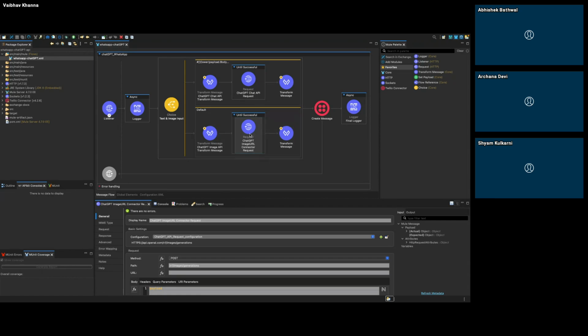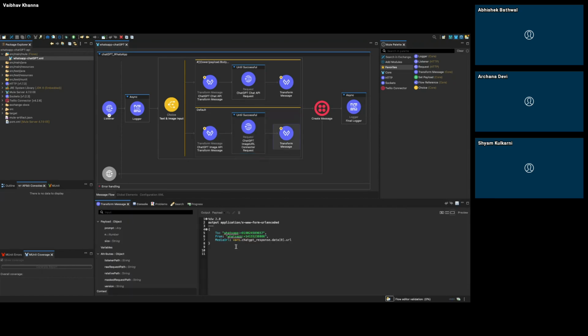After getting the response, I am now passing it into the media URL. ChatGPT will provide me one URL where that image is located, and then I will be passing this message to Twilio, and automatically that image will come to my WhatsApp account.